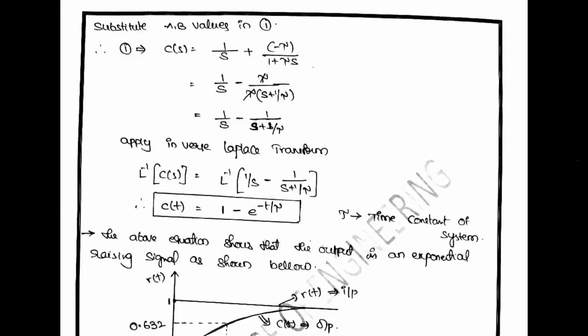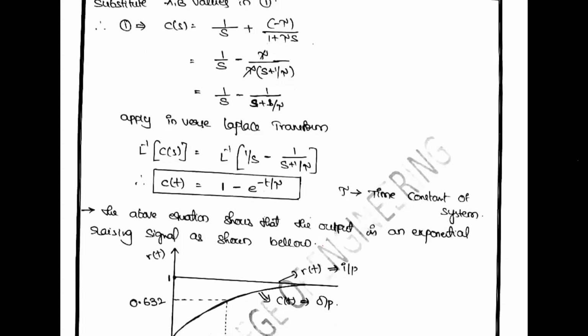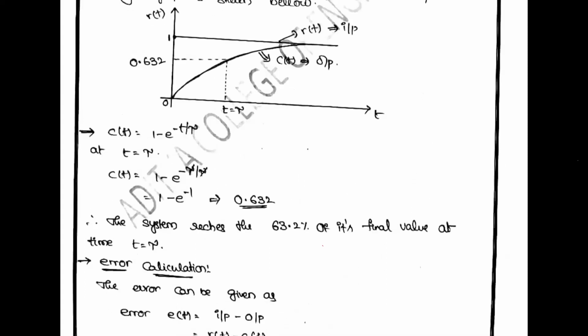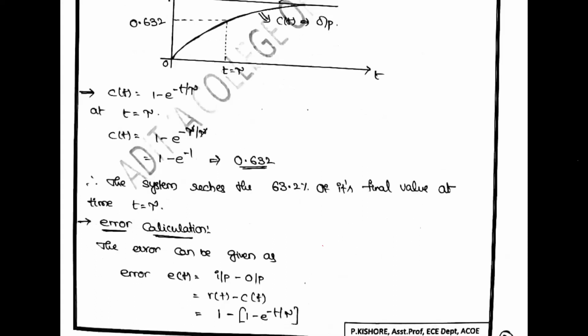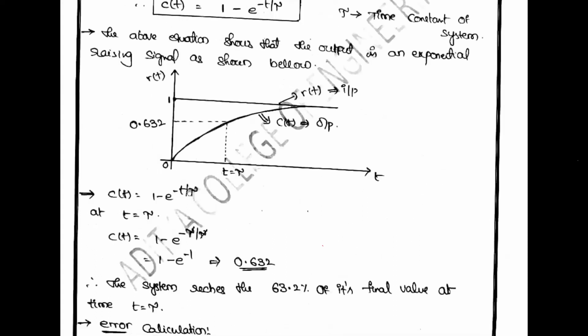The above equation shows that the output is an exponentially rising signal, as shown below. Substitute the t value equal to T, then 2T, then 3T, then 4T. Substitute all the values.